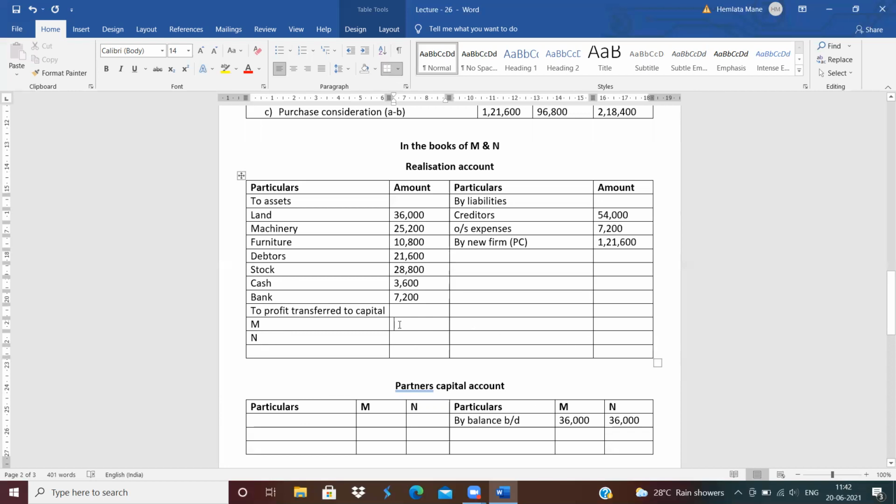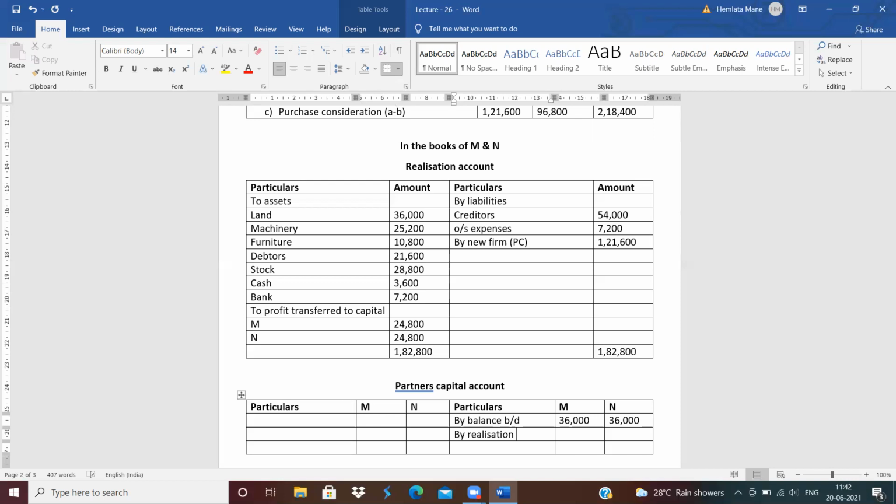Difference is 49,600. So distribute between those two partners equally. That is 24,800. Next is also 24,800. And total is 1,82,800.